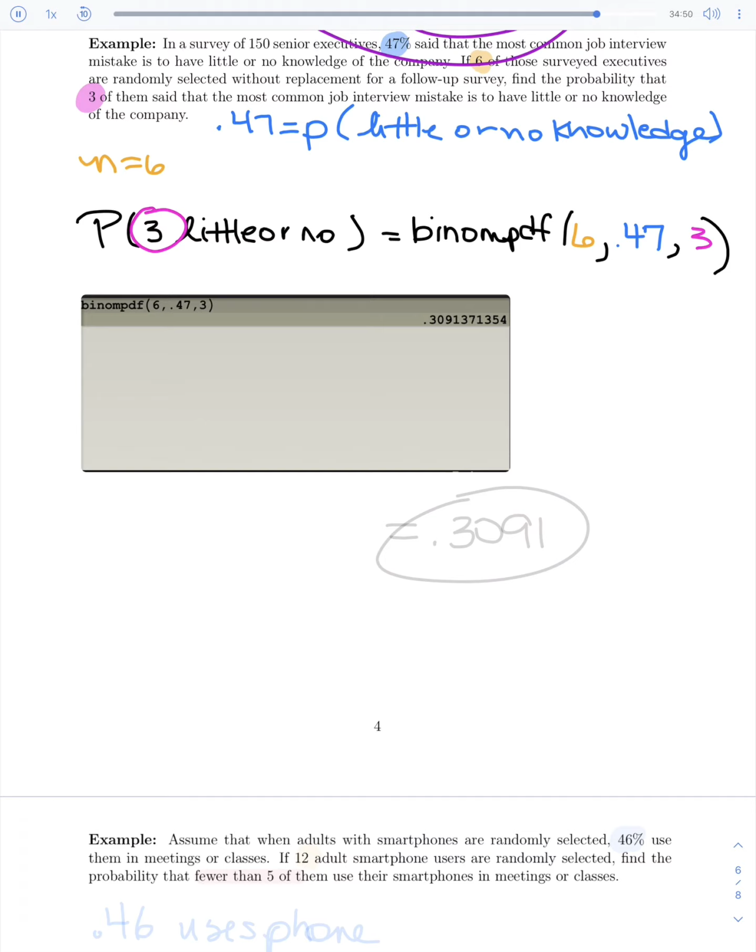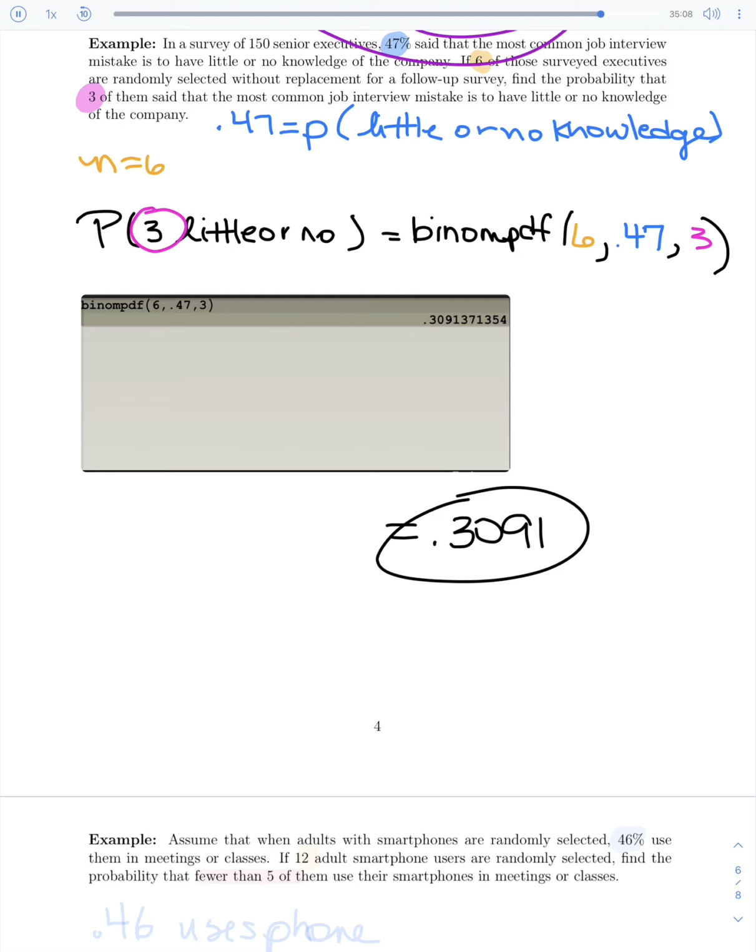Let's see what we notice our calculator tells us we get. We get 0.3091. And that's our probability for this binomial distribution. Continuing along, let's see what happens.